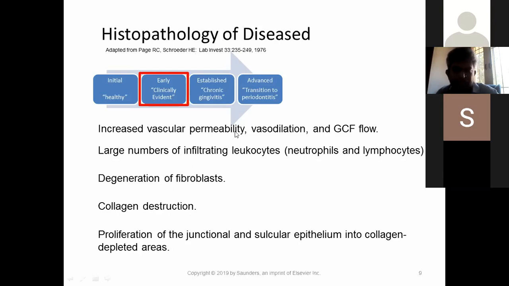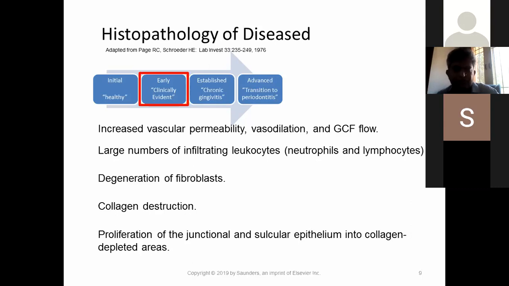As I told you, once the plaque full of bacteria accumulates in the sulcus, the host starts responding to this bacterial attack. What happens microscopically is first increased vascular permeability and vasodilation. So the host starts to act against this bacteria by vasodilation and increased GCF flow. This is the reason for bleeding on probing. Because of increased vascular permeability and vasodilation, there is bleeding on probing. This is the first sign or symptom of a gingivitis case.